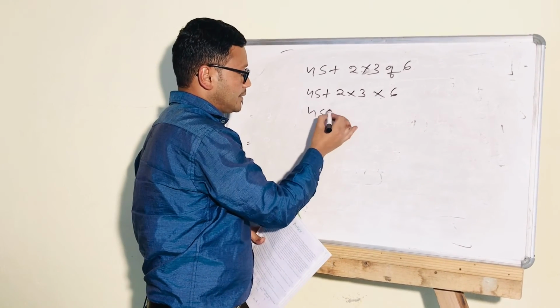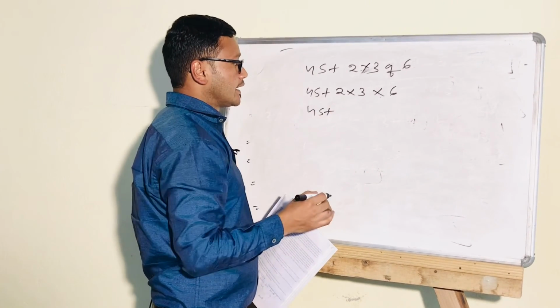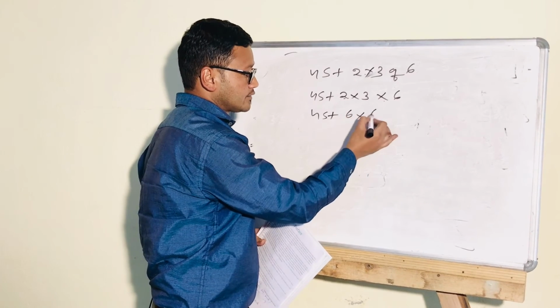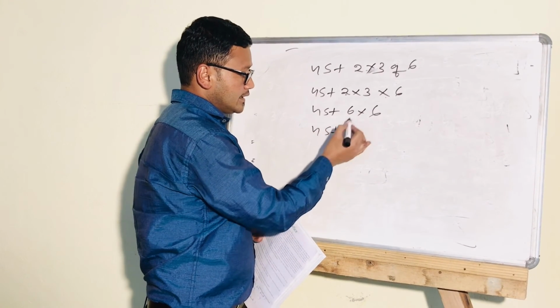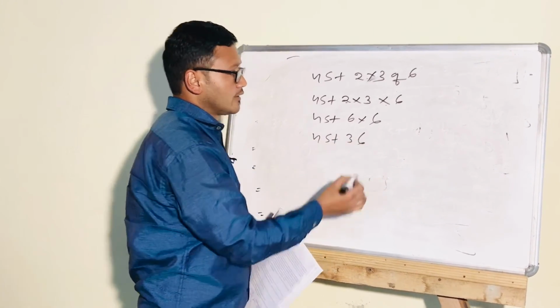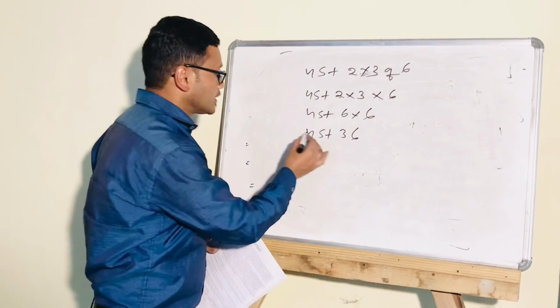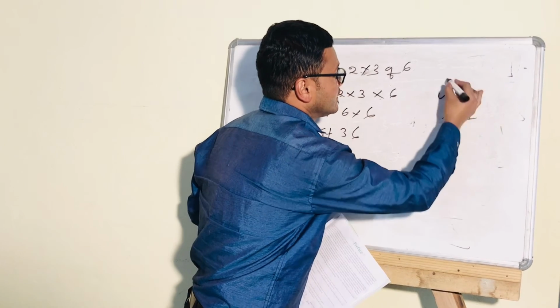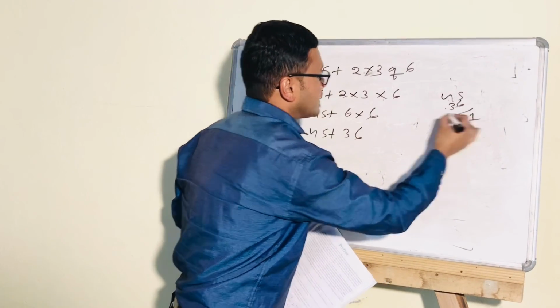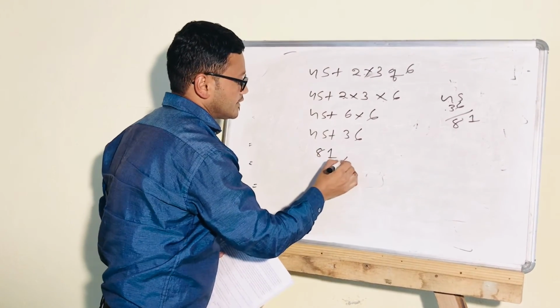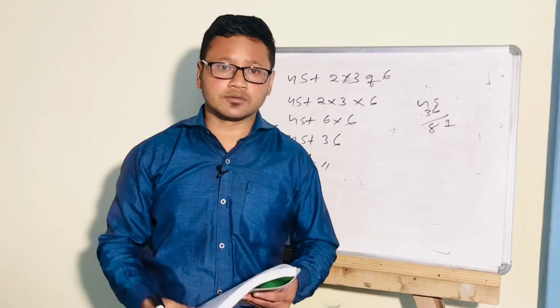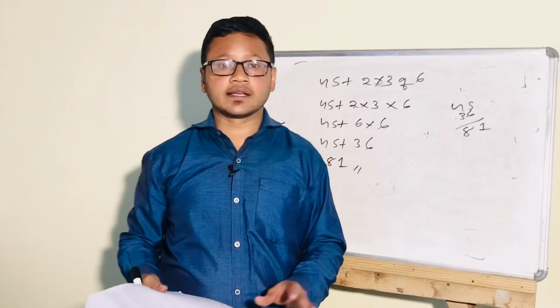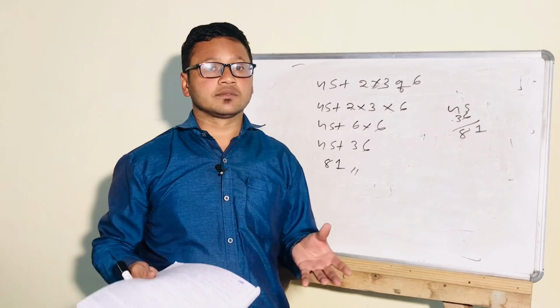Then 45 plus, now you can multiply directly. 2 times 3 is 6, 6 into 6. Then 6 sixes are 36. Of is like this only. Now 45 plus 36, that is 81. 81 is the answer.